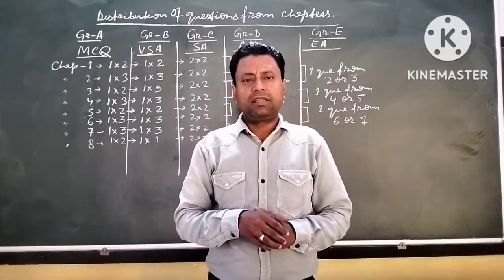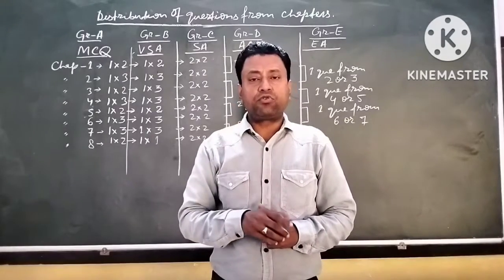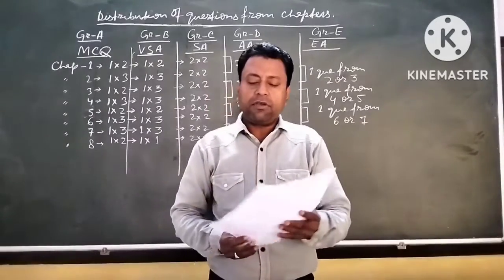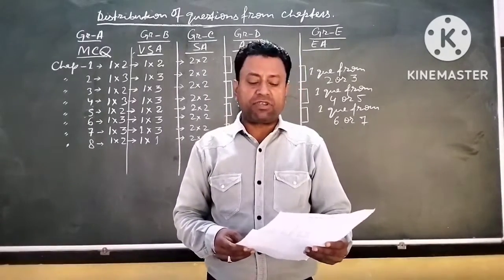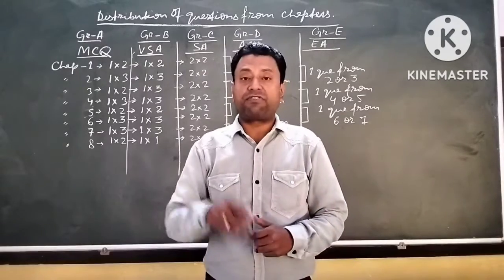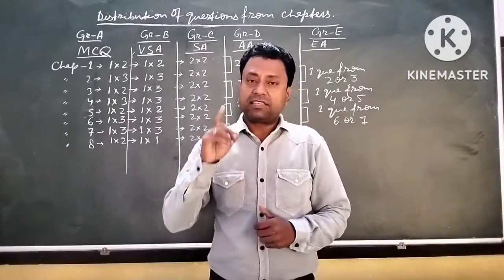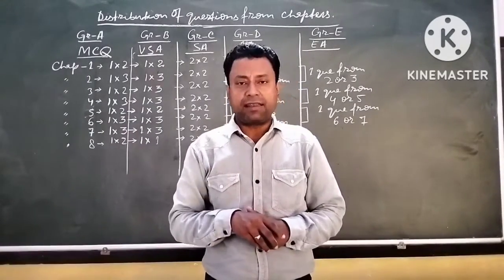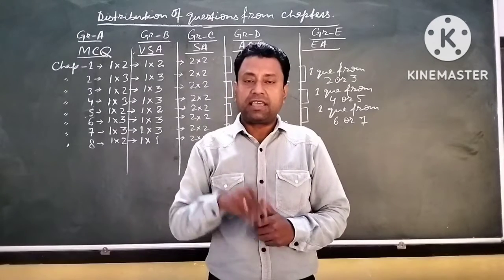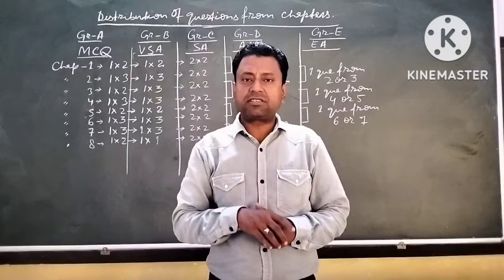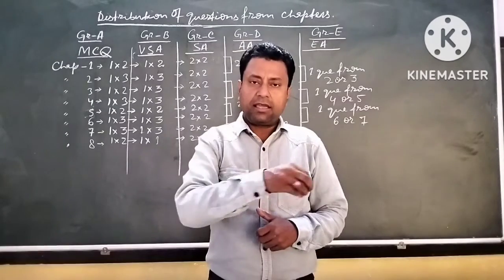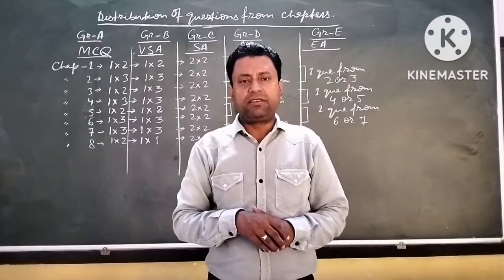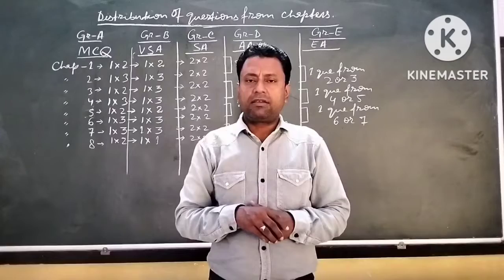Yesterday I told you that full marks will be 90, and 67 questions will be asked from group A to group E, out of which you have to attempt 54. You will be given 3 hours 15 minutes, and you have to complete writing within this stipulated time.